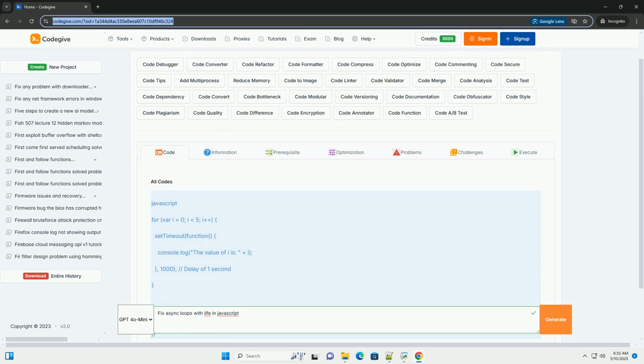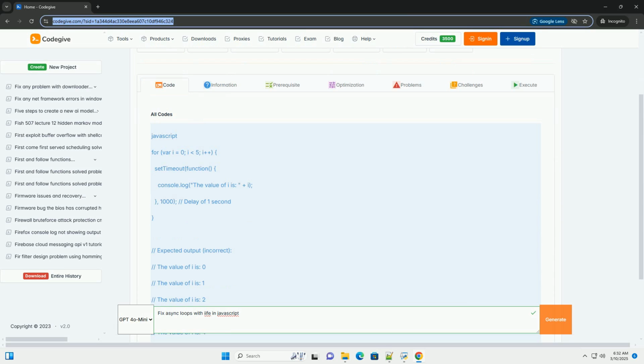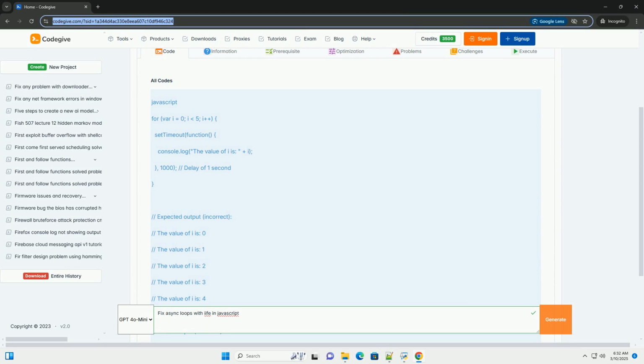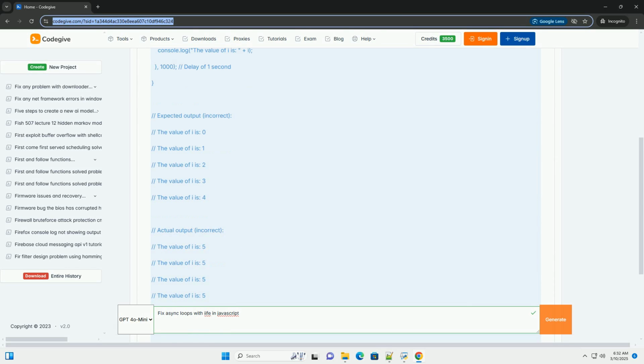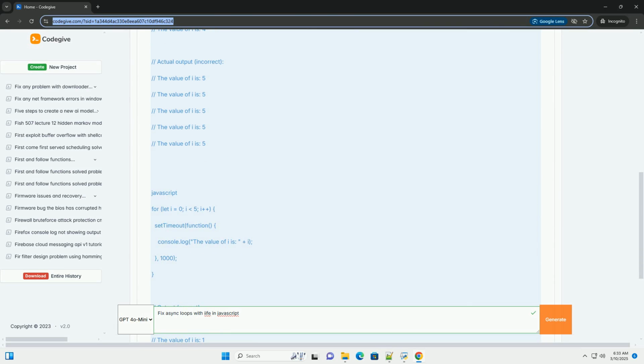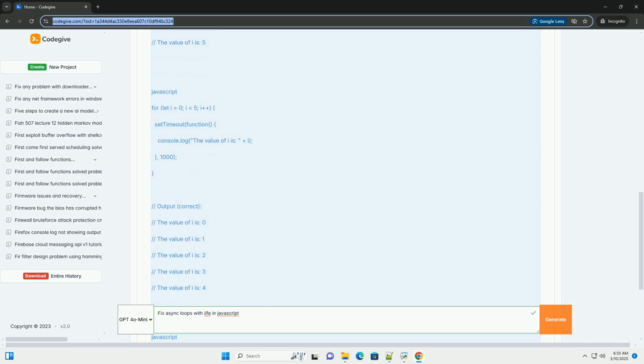Fixing async loops with IIFEs in JavaScript, a comprehensive guide. Asynchronous operations are fundamental to modern JavaScript, especially in web development where you interact with APIs, perform I/O operations, and handle user interactions without blocking the main thread.